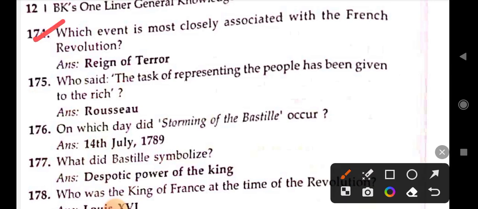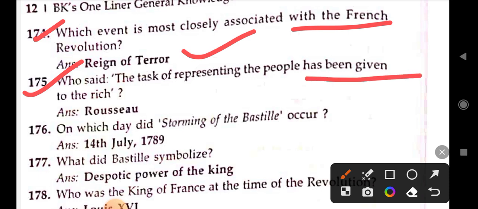Which event is most closely associated with the French Revolution? Reign of Terror. Who said the task of representing the people has been given to the rich? Rousseau. On which day did the storming of the Bastille occur? 14th July 1789. What did the Bastille symbolize? Despotic power of the king.